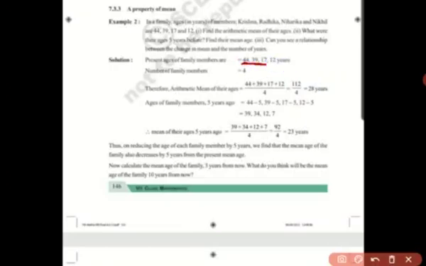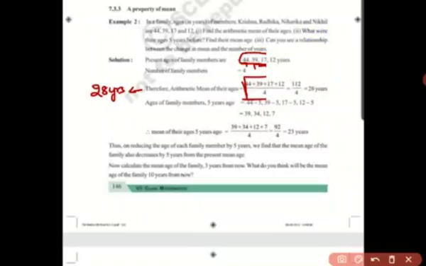To find the arithmetic mean, you will add all these and divide by 4, because there are 4 ages. The number of ages given is 4, so you will divide it by 4. That is what is done here. So the arithmetic mean for the present ages is 28 years. Now come to the next part of the question. What were their ages 5 years before? So 5 years before, what would be their age?